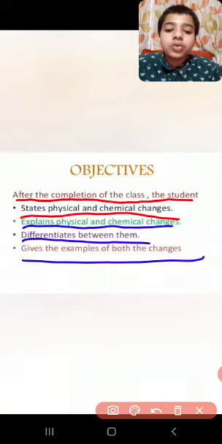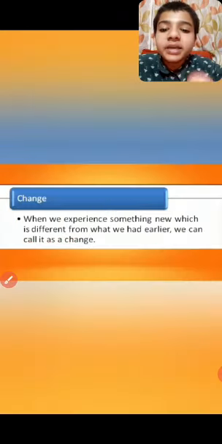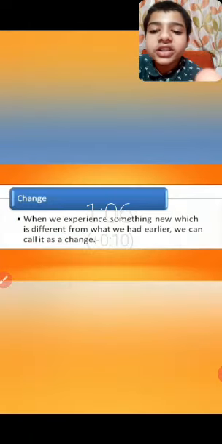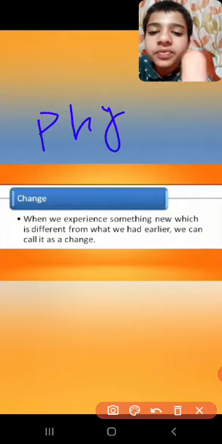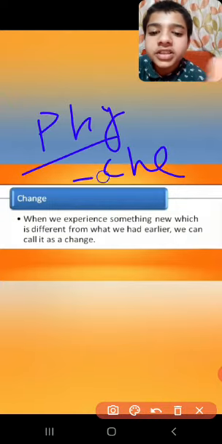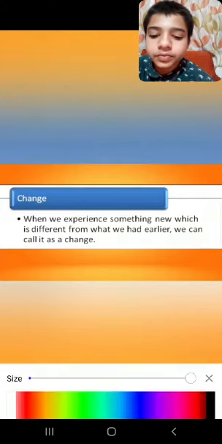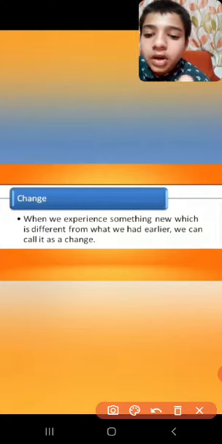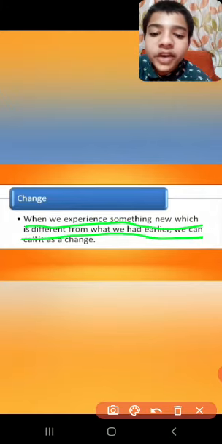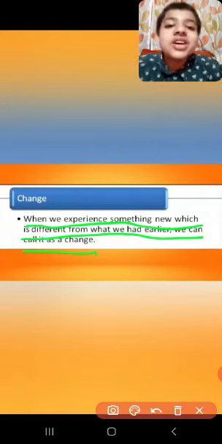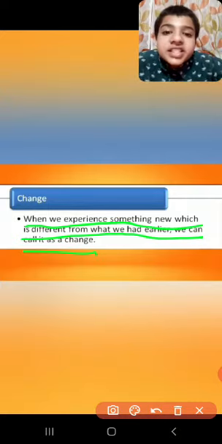To understand physical and chemical change, first you need to understand what is change. When we experience something new which is different from what we had earlier, we call it a change.